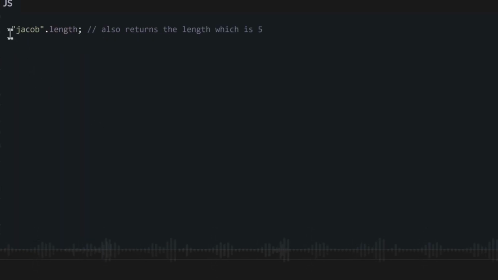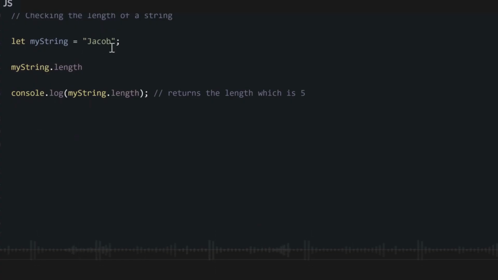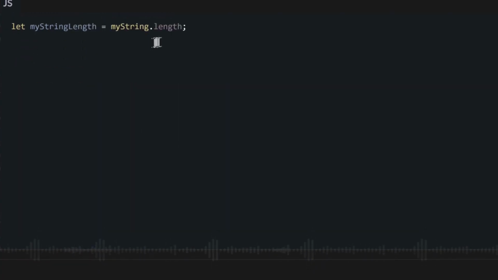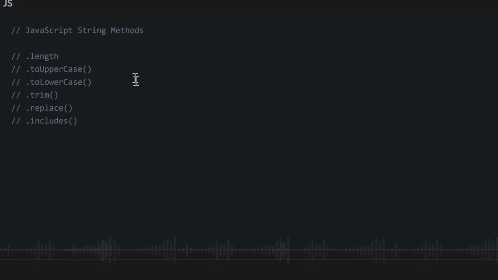No matter how long your string is, if you write the entire string and then put .length inside, it will give you the right value, but that is too long and not clean. So you save it inside a variable and then type the name of your variable .length. Of course, you can also save that inside another variable, but remember, what will be saved inside your variable is not the string, it is the number, the length of the string, that will be saved inside your new variable.